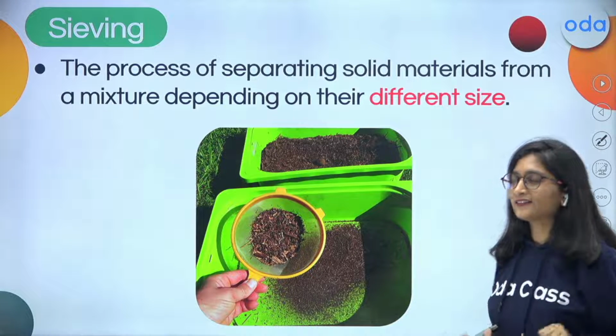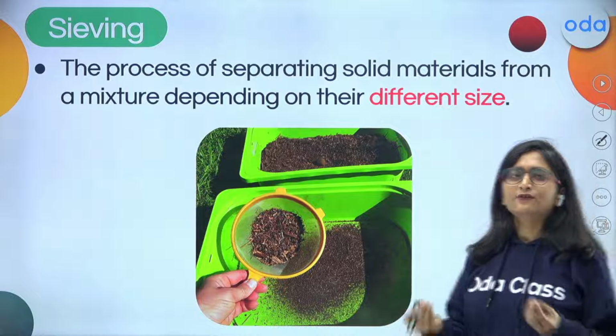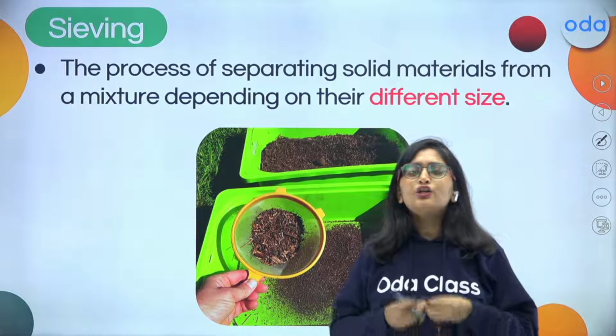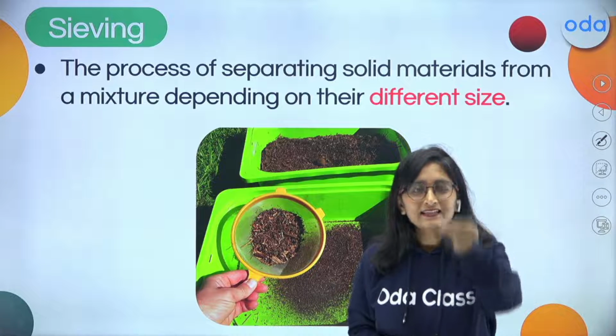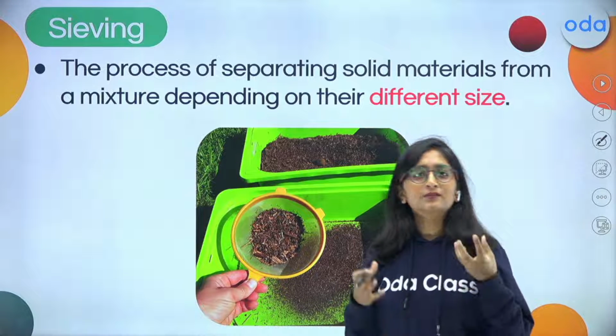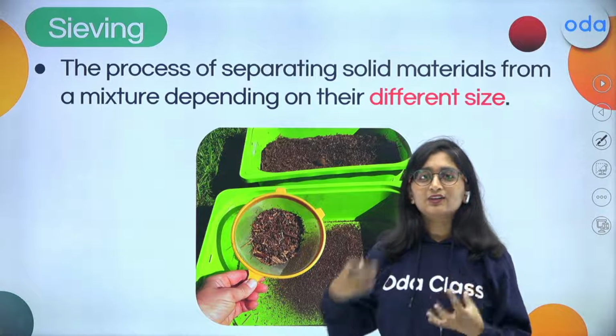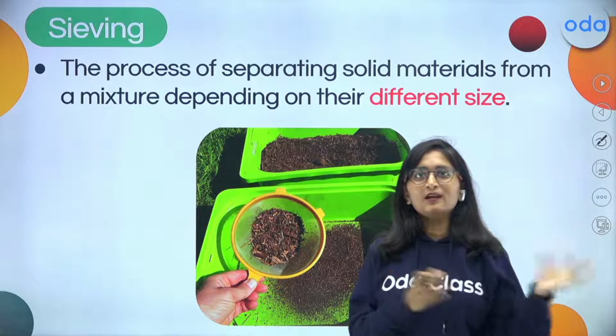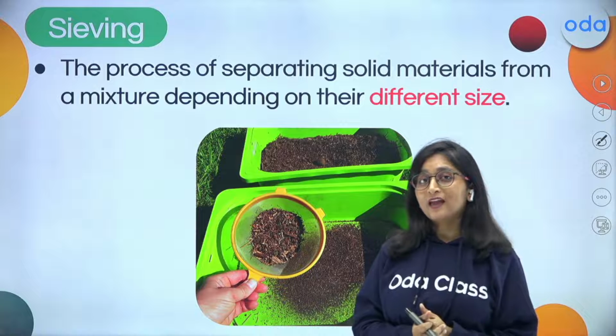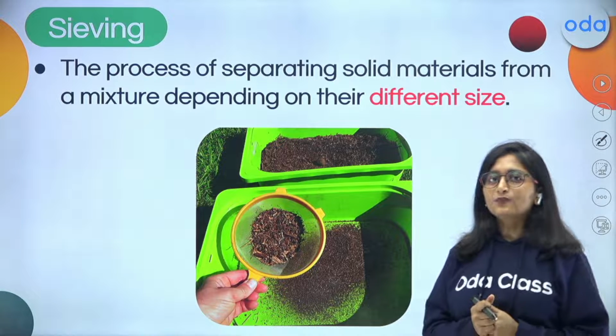Now the fourth one is sieving. Very easy, and you all are going to have an example right at your home. How many of you must be loving chapati, pizza, and every other thing that is made up of flour? Many of you must be liking it. Now in that case, what do you have to do?